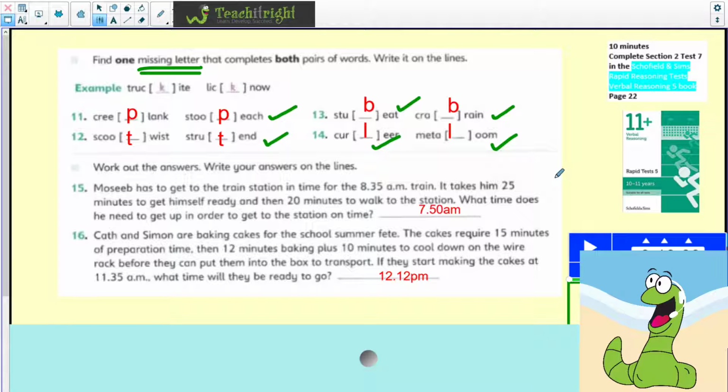So we've got Moseb has to get to the train station in time for the 8:35 a.m. train. Takes him 25 minutes to get himself ready and then 20 minutes to walk to the station. What time does he need to get up in order to get to the station on time?